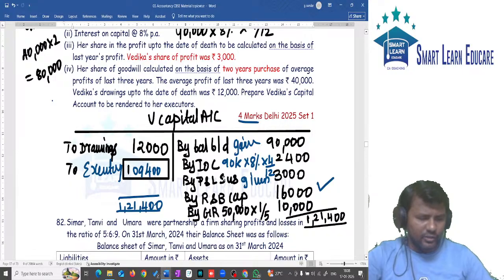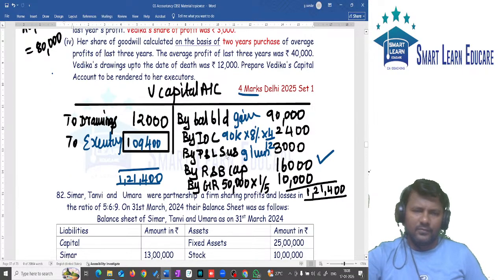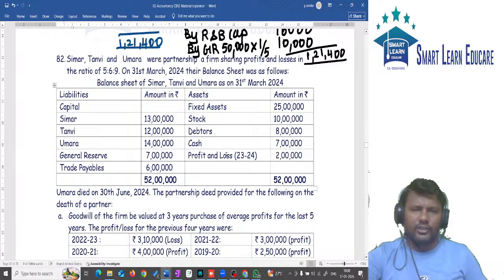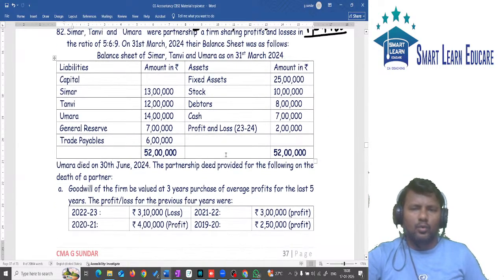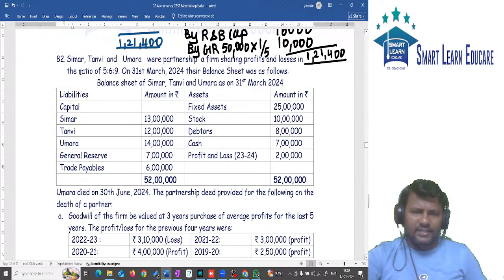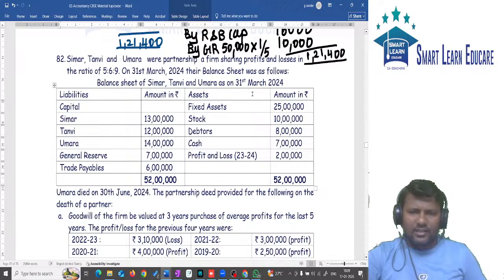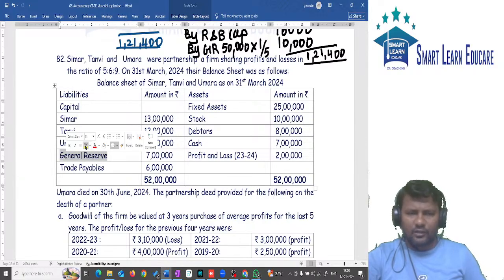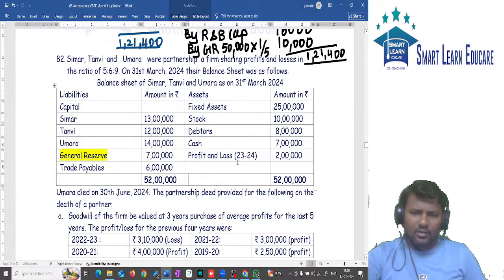Have you understood this question? Now proceeding further, next question. Question number 82. STUR partners' profit sharing ratio 5:6:9. Balance sheet of STUR is given. Capital is given. Reserve is there. So in this case the reserve should be transferred to partners' capital. Okay. Then P&L is given.